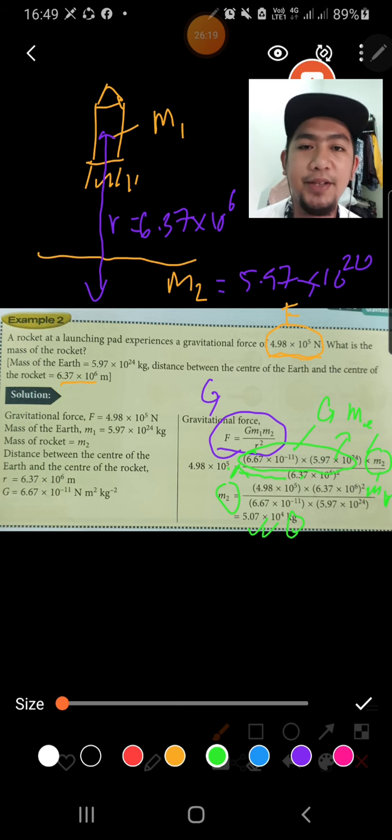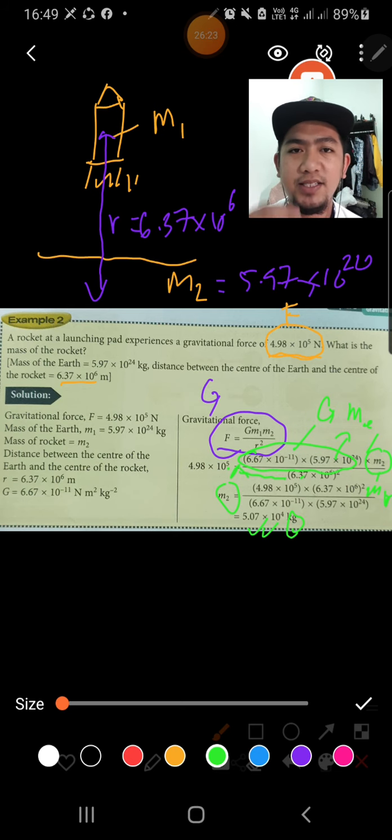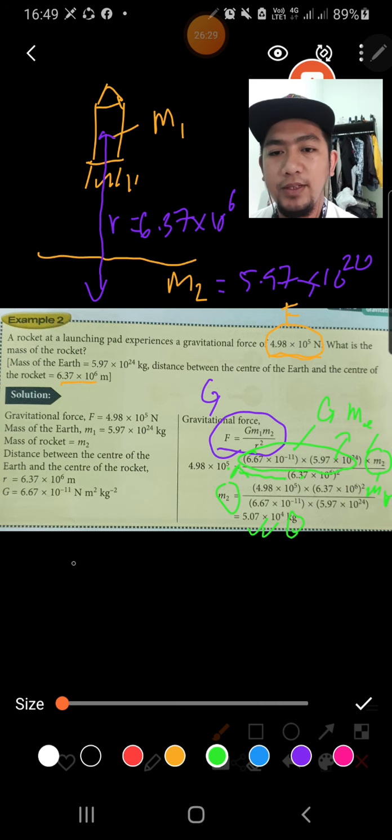So this is still easy, but you need to understand the concept. Okay, let's recall a little bit what we have learned today. So actually you learn about the gravitational force.